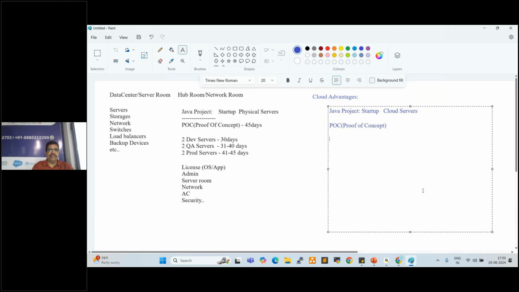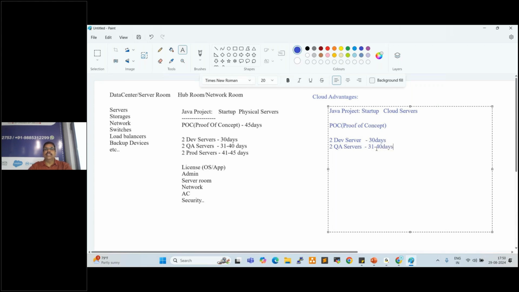First, we can create two dev servers for the first 30 days. Once the development is completed, again we can create two more servers for quality assurance from 31 days to 40 days.